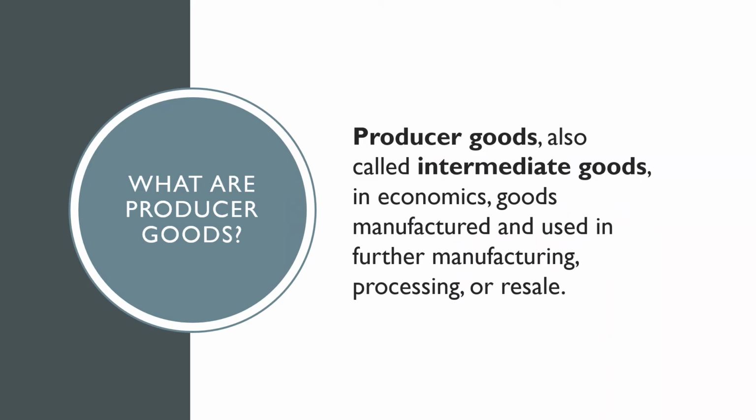Producer goods are those which are not meant to satisfy a person directly, but they are invested into a business in the form of long-term assets like building, machinery, furniture, etc., and with the help of which business produces goods which are bought by consumers, so they satisfy the needs and wants of consumers indirectly.